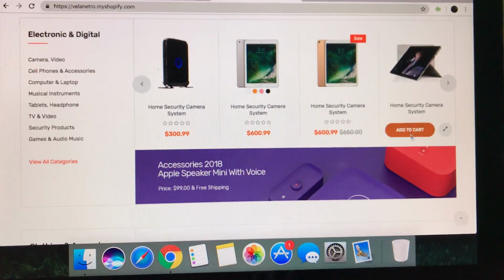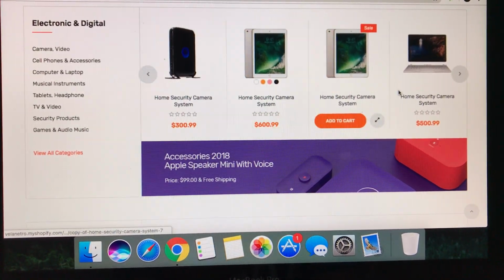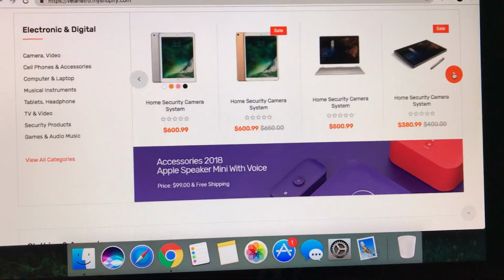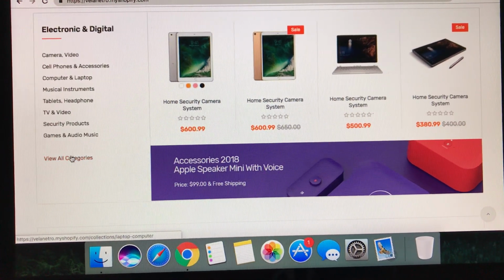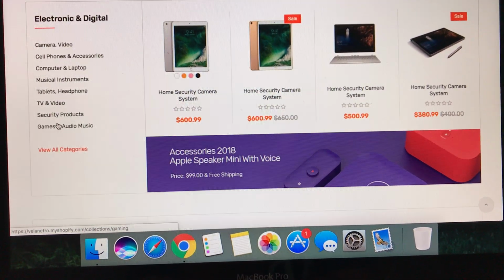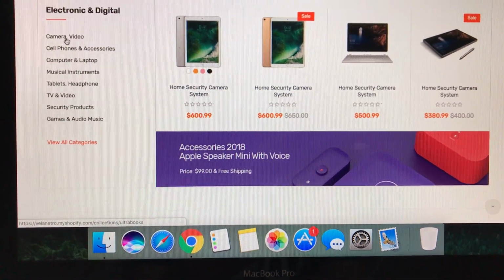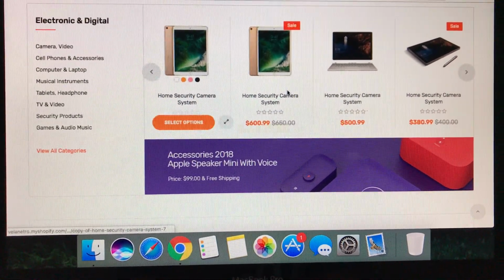I like how it changes to the second picture. I like that it changes color here, and then add to cart, or you can have a quick view, or you can just go to the next ones. And then you have your little subcategories here, or view all categories, right? I don't really think you need that over here. I'm just more of, have all these categories right here, have the department's name, and you're good.